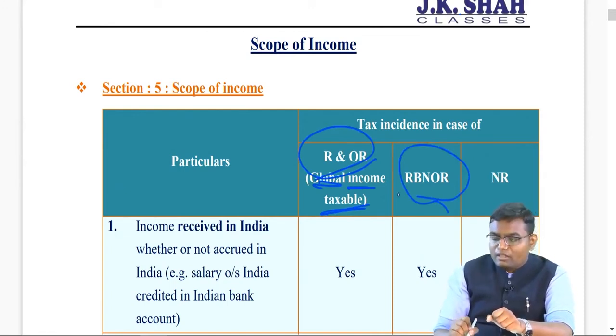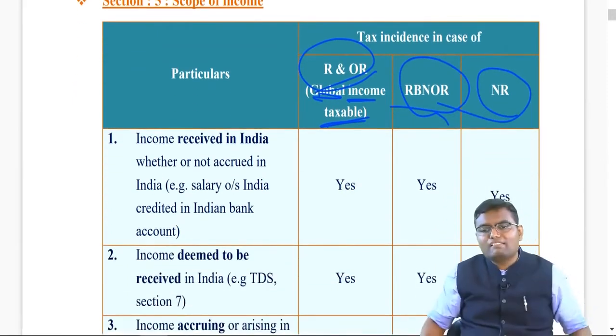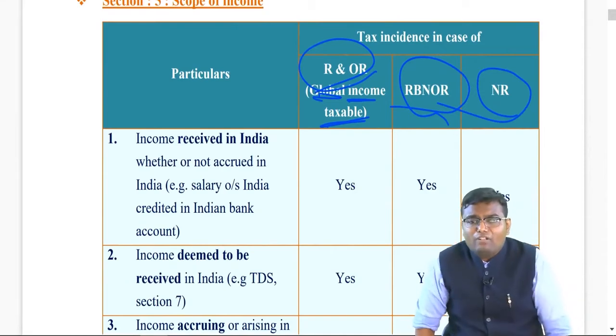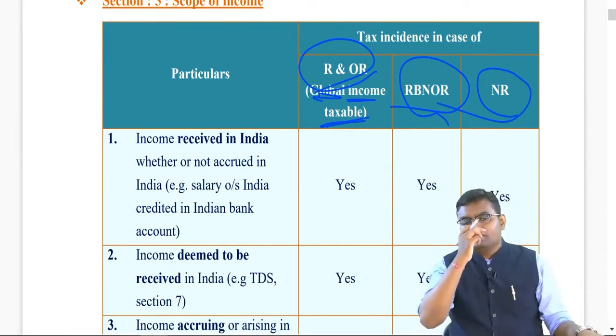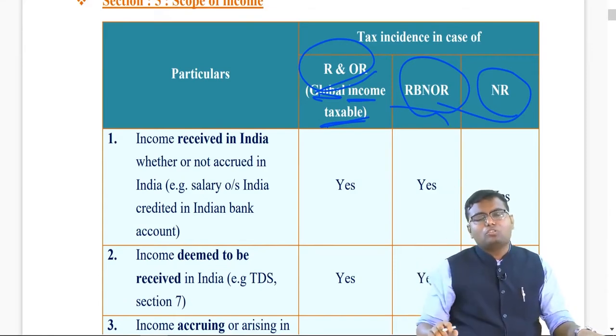But if he's RBNOR or he's non-resident, each and every income should not be taxable in India. Only a few incomes should be taxable. Now, which kind of income will be taxable to them? Number 1, income received in India, whether or not accrued in India.